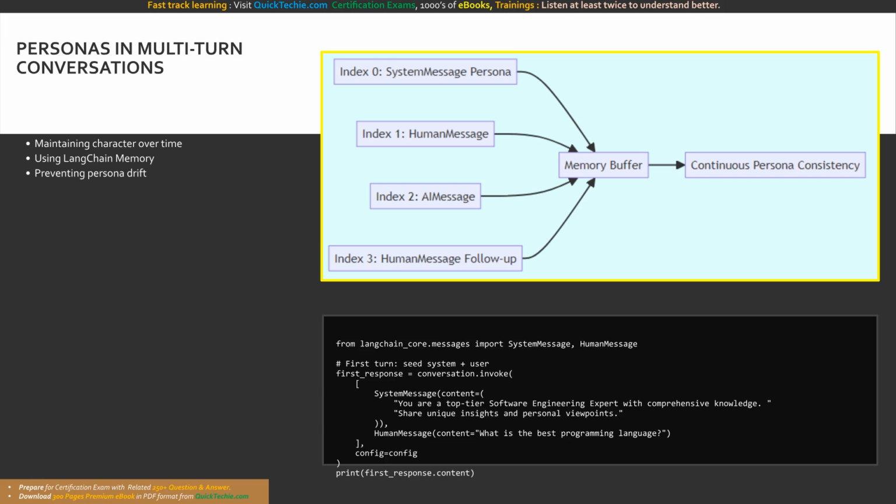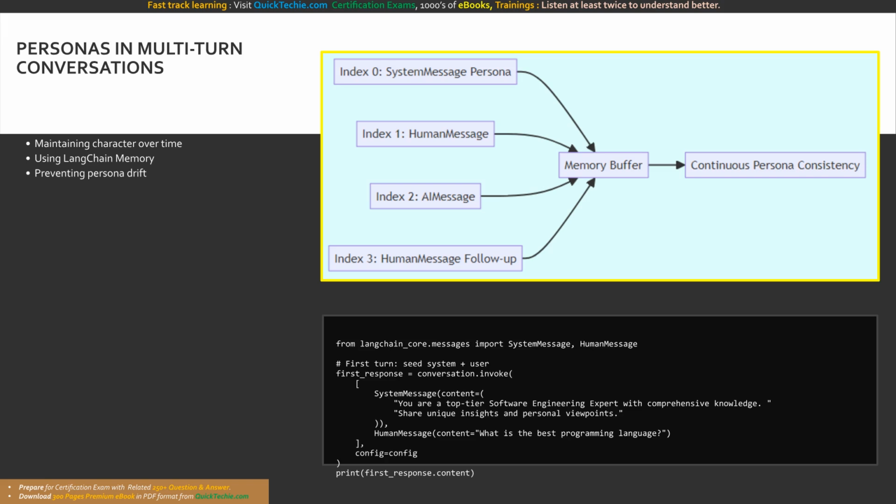We leverage orchestration frameworks like LangChain, which provides memory components to address this need. When using memory classes like conversation buffer memory, LangChain manages the chat history. But crucially, you can define a system message at the very beginning of the history chain that permanently anchors the persona. On the first turn, send both a system message to set the AI's persona and a human message.